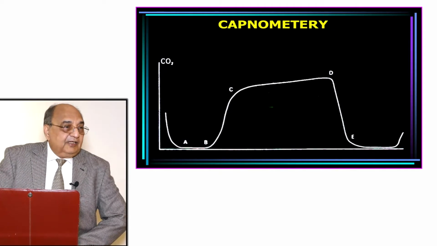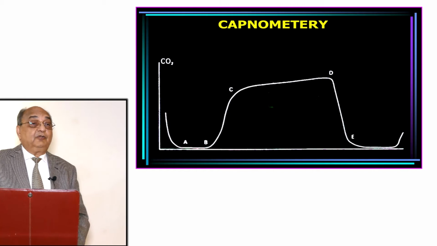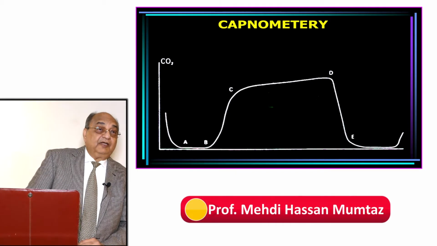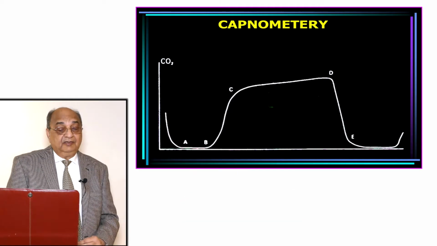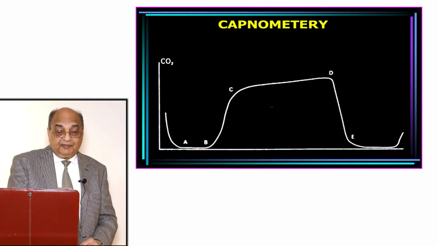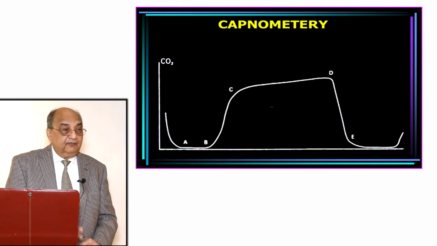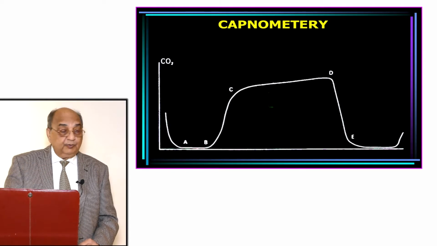Now this is a typical graph of capnometry. We should have a provision for the patient on a ventilator to look at this graph also. It is not only theoretical, there are a lot of practical implications of this. We divide it into different curves, starting from point A, B, C, D, and E. There are phases A to B, B to C, C to D, and then D to E.